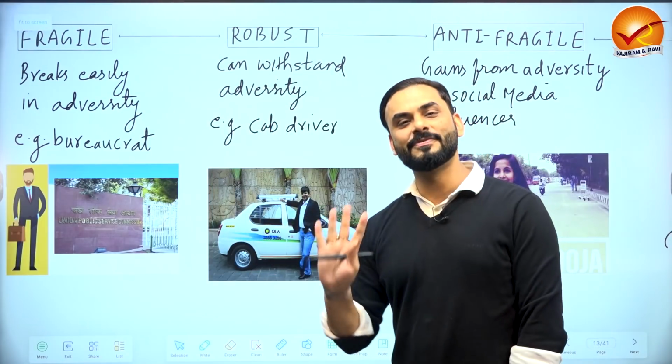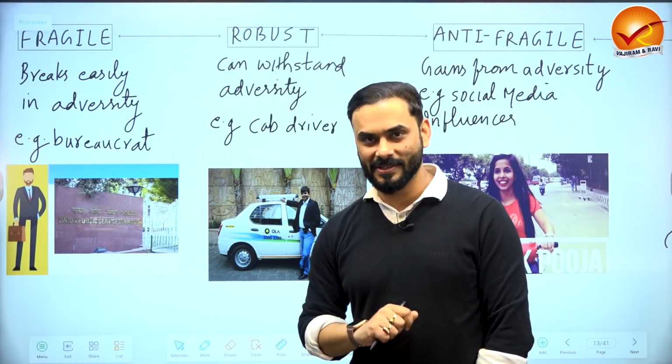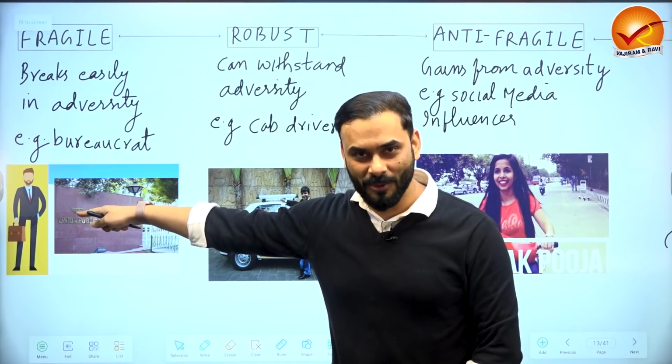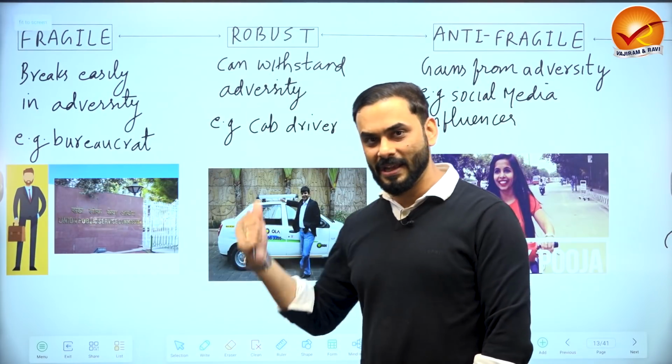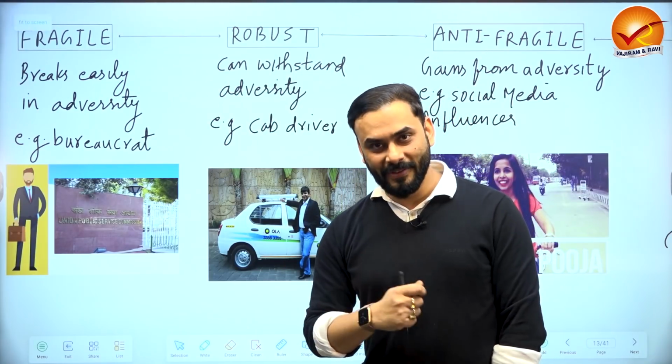So his reputation is very robust. There is no problem. This profession is robust in that sense. Compare his profession with yours. You are a bureaucrat. Your reputation is very fragile. His reputation is very robust. No issues as such. So you see the difference, right?